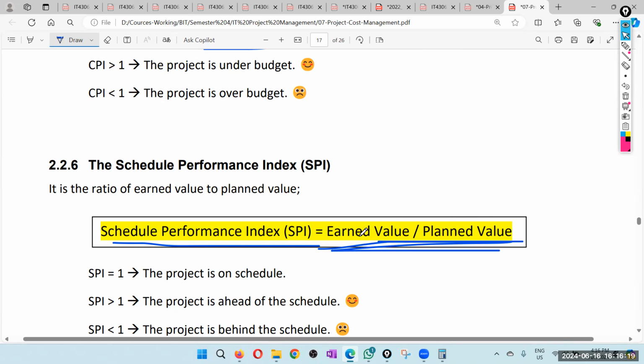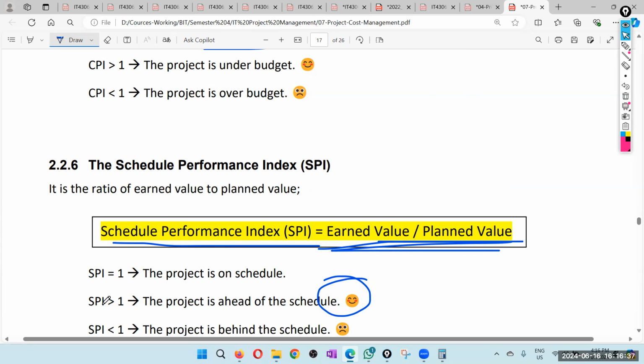More than 1 means we are good, that means earn value is bigger than plan value. We have earned more than planned by the end of that day. That is good, so the project is ahead of schedule.